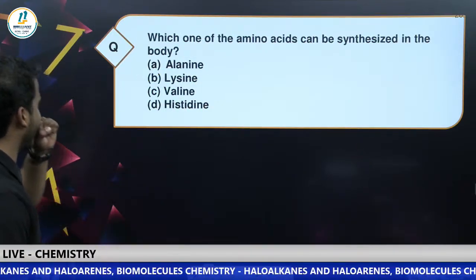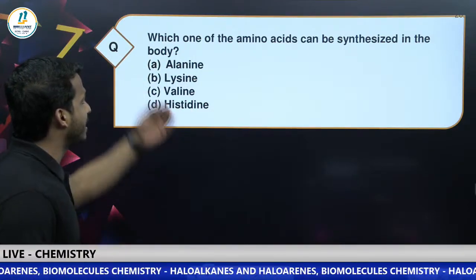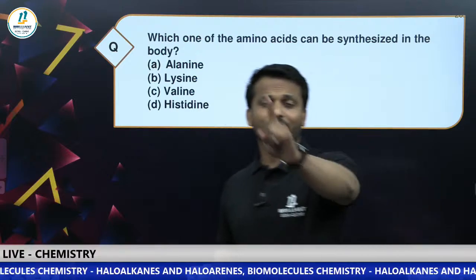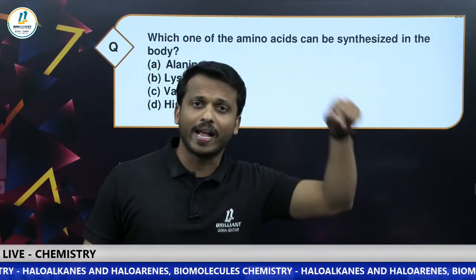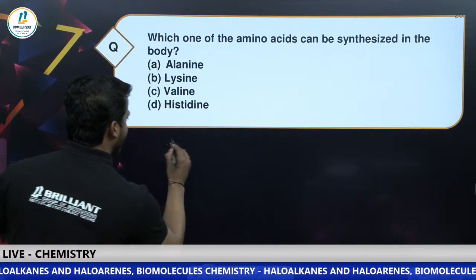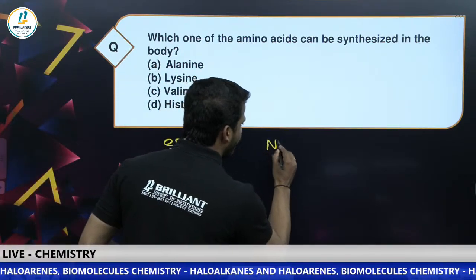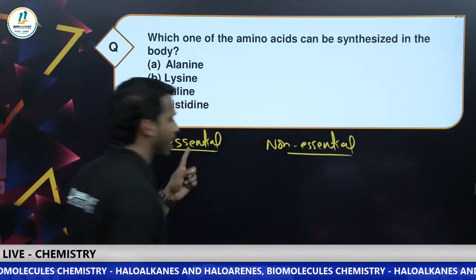Okay, next one. Which one of the amino acids can be synthesized in our body? You may have studied there are 2 types of amino acids, essential amino acid and non-essential amino acid, right? What do you mean by essential, dear all?